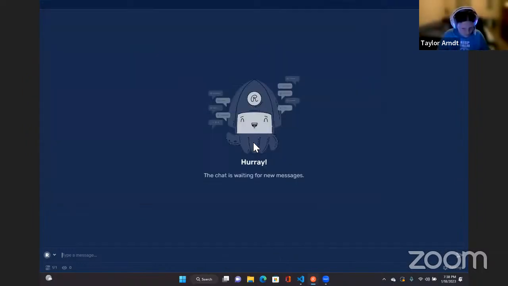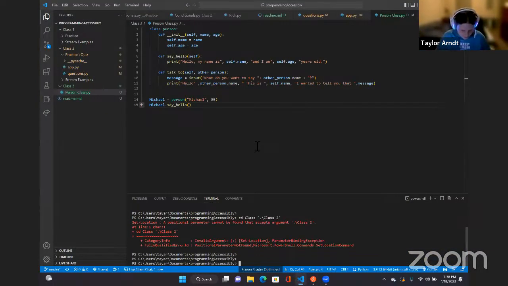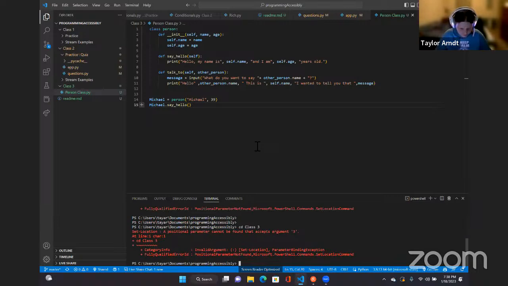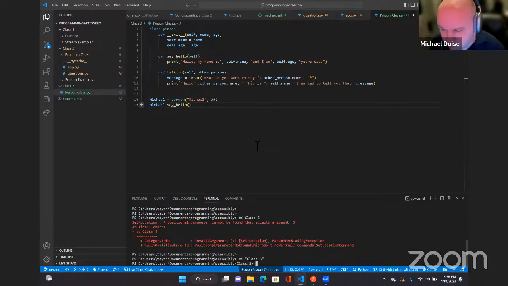Terminal 1, PowerShell. PS C colon backslash users backslash tailor backslash documents backslash programming accessibly grader. CD space class 3. Set location, a positional parameter. Oh no, hold on. You need to put quotes around class 3. CD space quote, class 3, quote. PS C colon backslash users backslash tailor backslash documents backslash programming accessibly backslash class 3 grader.